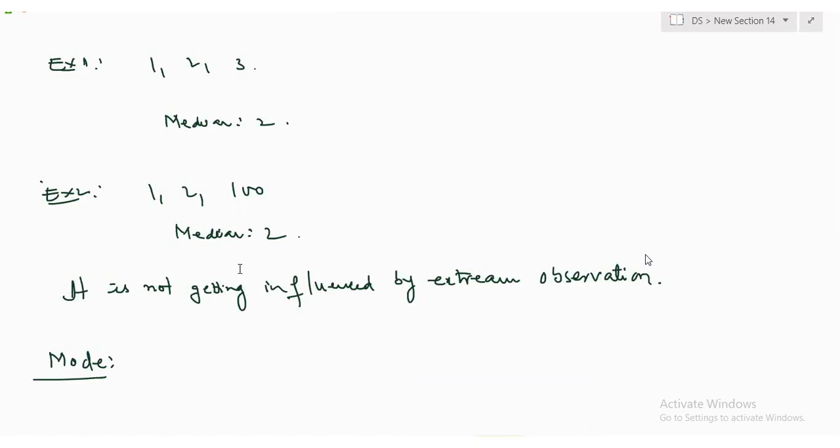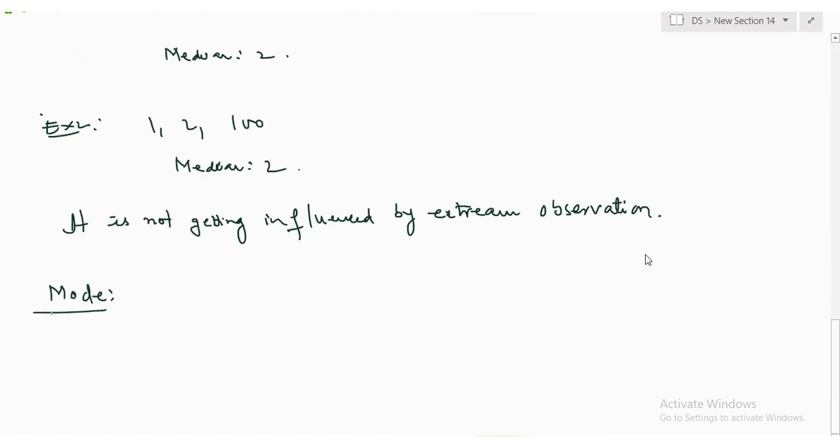Mode. Mode is nothing but the frequently occurring element. We don't use mode in the real world anyway, but in the literature I'm explaining. What is this? Frequently occurring element.